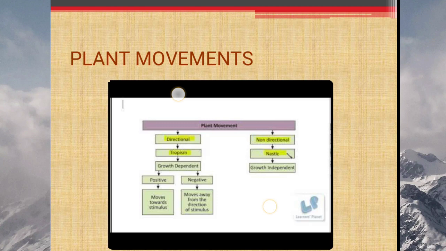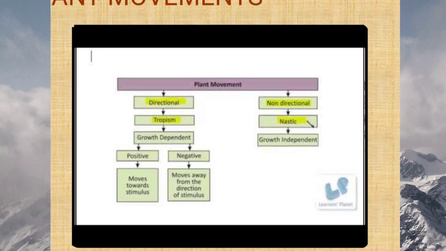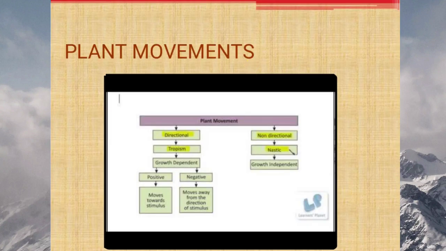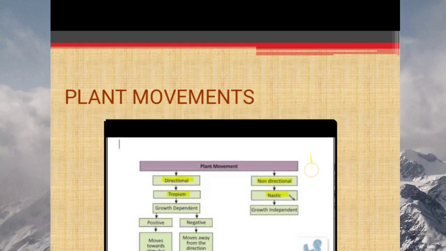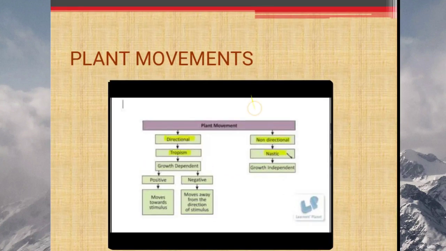Now let us see the flow chart regarding plant movements. So plant movements are divided into directional and non-directional. Directional movement is also known as tropism or tropic movement, and non-directional is nastic movement. So there are two types of tropism, positive and negative. In the case of nastic movement, they are growth independent and these movements are directed neither towards nor away from the stimulus.